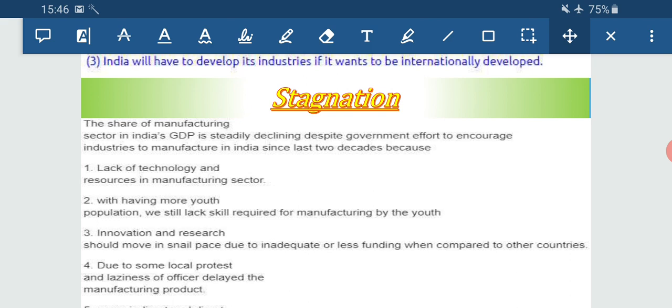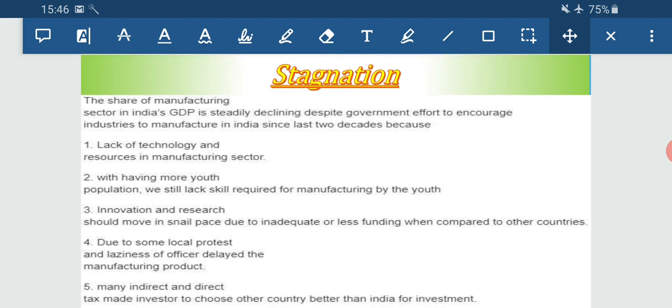Why? Like you have heard about the industry that was to develop in our state, sacrificing agricultural plots, that Singur case where Tata were to establish the Nano factory in West Bengal, but due to the local protest, the sector was unable to develop in our state. So in this way, due to some local protest, the manufacturing industries were stagnated.